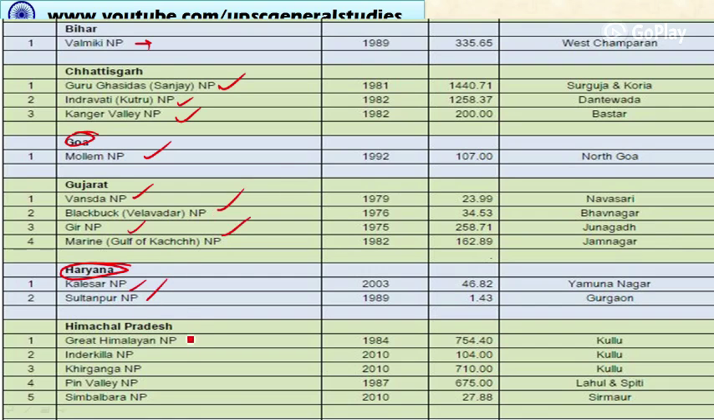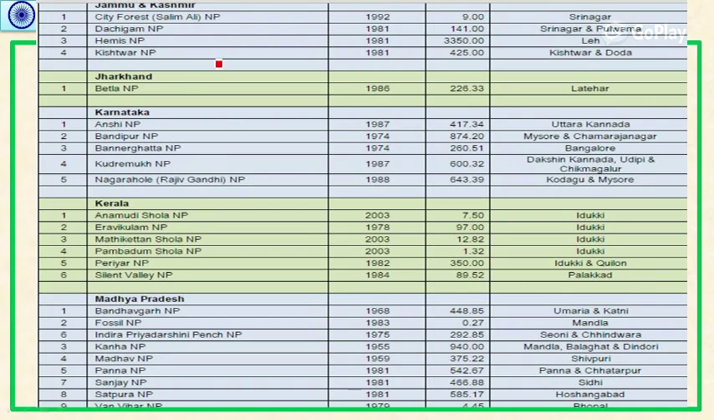In Himachal Pradesh, we have Great Himalayan National Park, Inderkilla, Khirganga, Pin Valley, and Simbalbara National Park. And in Jammu and Kashmir, we have City Forest National Park, that is Salim Ali National Park, and Dachigam National Park, Hemis National Park, Kishtwar National Park. In Jharkhand, we have Betla. In Karnataka, we have Anshi, Bandipur, Bannerghatta, Kudremukh, and Nagarhole National Park. Okay. In Kerala, we have Anamudi Shola National Park.